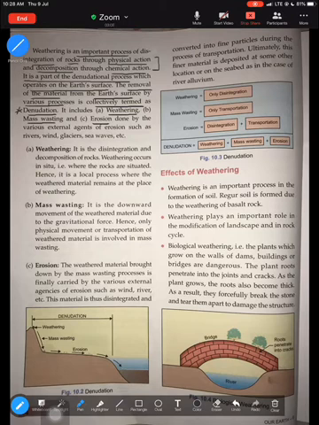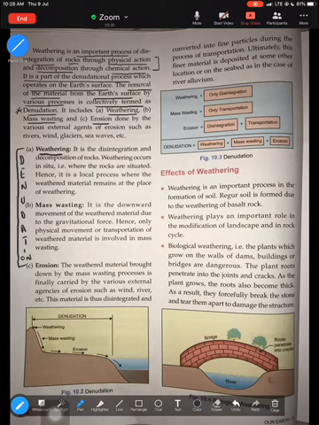So when these processes operate and remove material from the Earth's surface, they as a whole are known as denudation. So denudation means removal of material from the Earth's surface because of various processes like weathering, mass wasting, and erosion. So these are the three important processes associated with denudation. Okay, so let's learn about each.